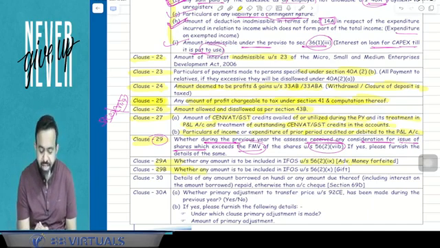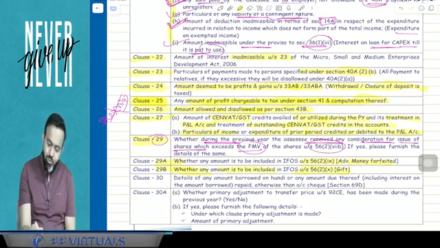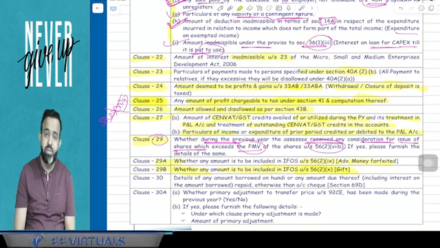Now clause number 29B is related to gifts under section 56(2)(x). So any amount to be included in income from other sources under section 56(2)(x). So you can remember clause number 29.